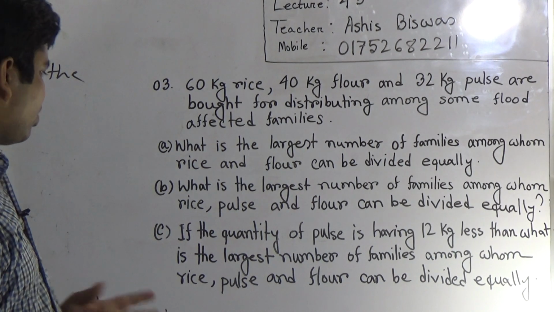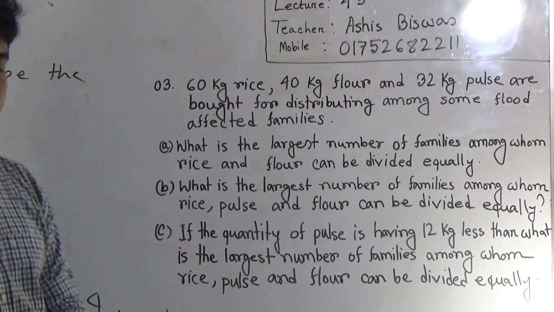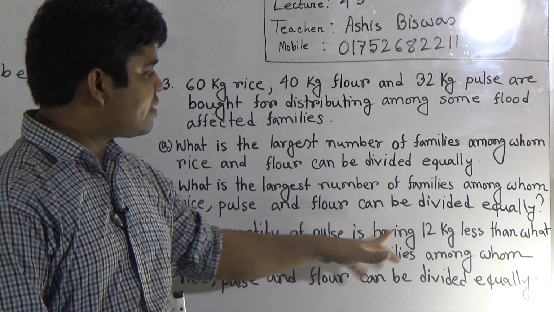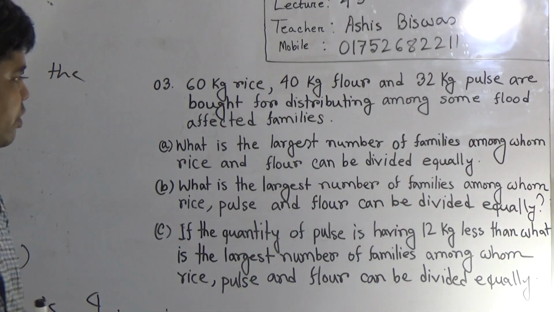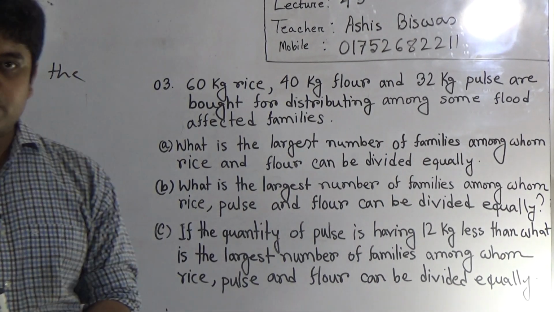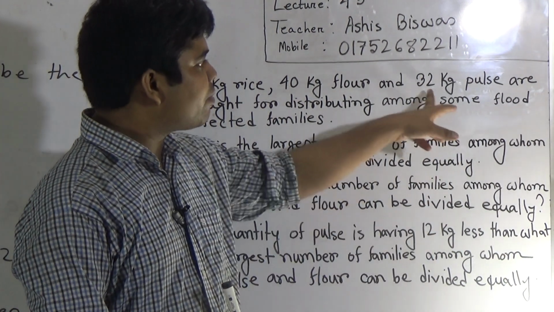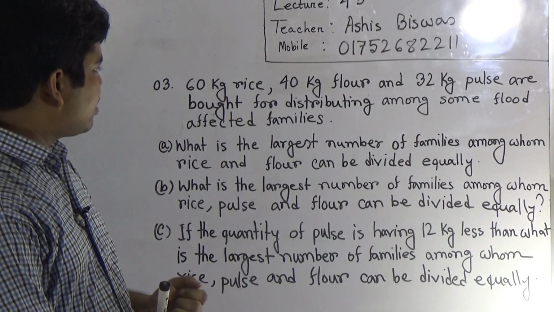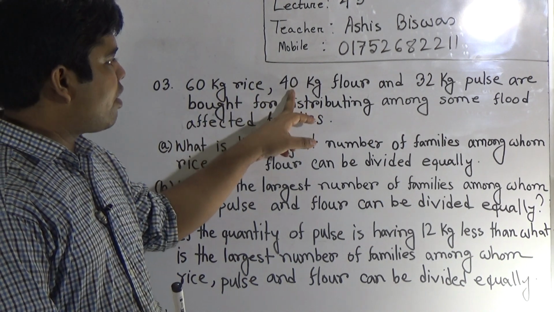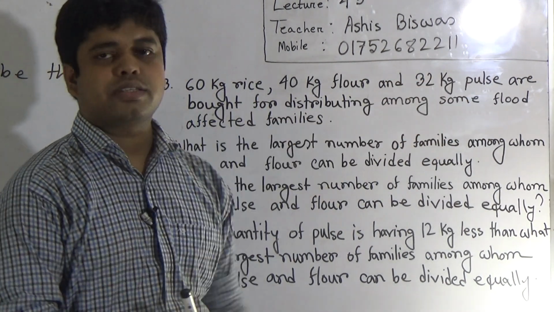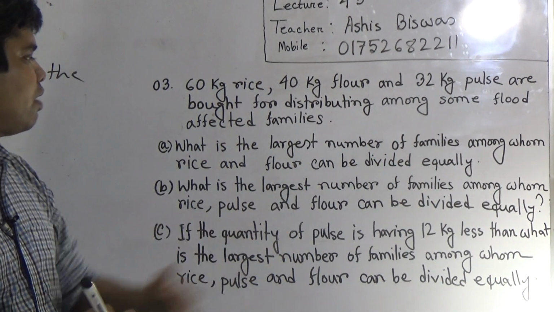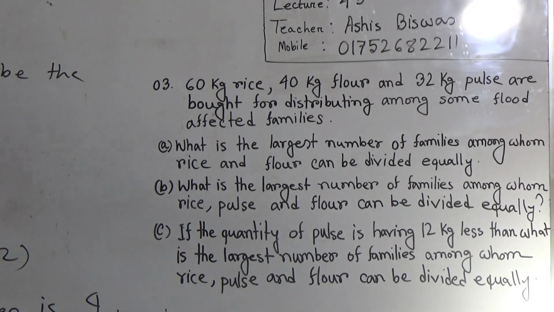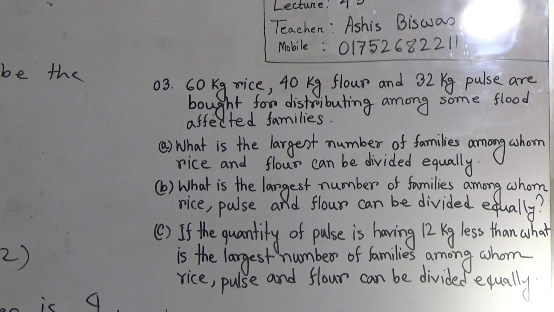My dear students, it's also the same as question number A and B, but you notice here an extra piece of information is given. If the quantity of pulse is 12 kg less, that means the amount of pulse is 12 kg less. So we subtract this 12 kg from this 32 kg and we get 20 kg. So then we find out the HCF of 60 kg, 40 kg and that subtraction, that means 20 kg pulse, and we get the required number of largest families. So easy. So in order to solve this question, at first I write question C and erase.